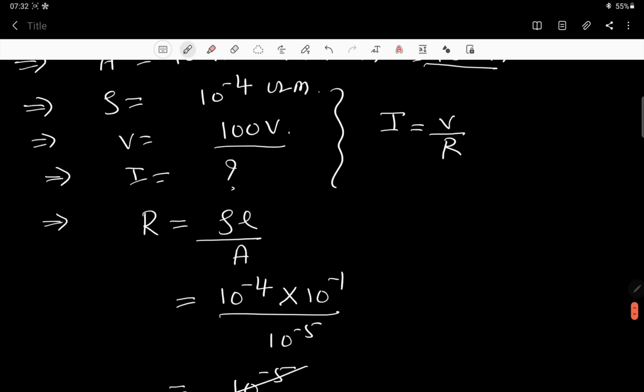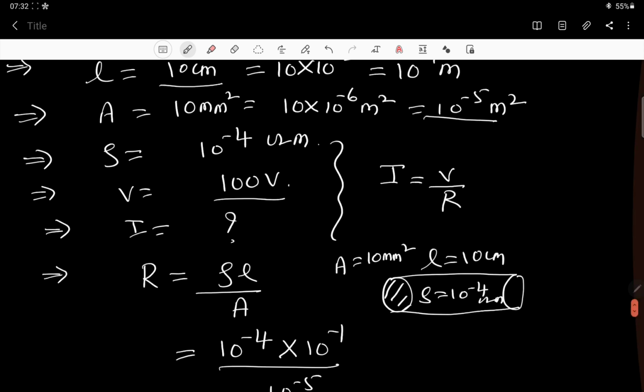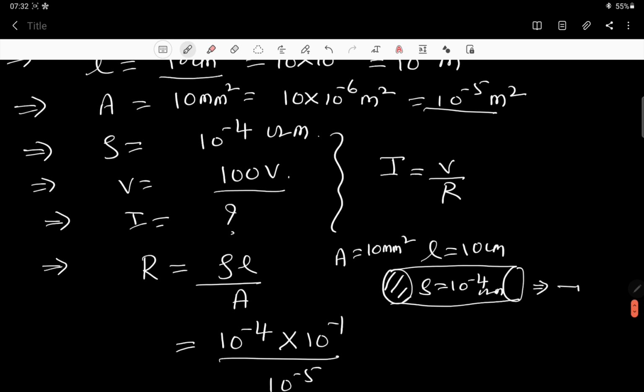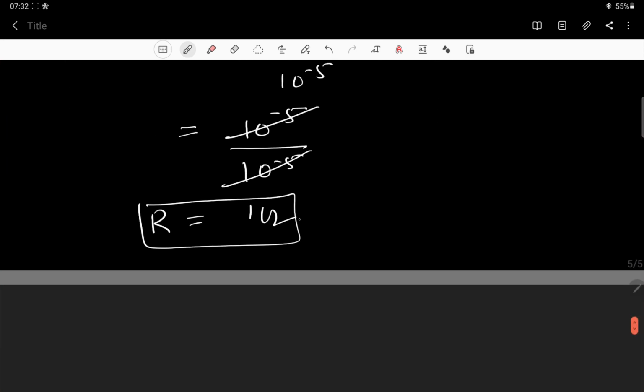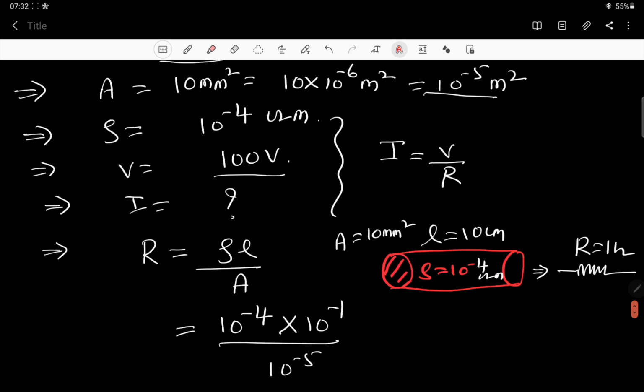See, what is the meaning of this? There is a conductor like this, which has length 10 centimeter, and its cross sectional area is 10 millimeter square, and its resistivity is 10 to the power minus 4 ohm meter. Correct? So this conductor is nothing but a resistor of 1 ohm. That's it. By using all that, we have found out the resistance as 1 ohm. So I have made it in red color. Writing this conductor is the same as writing this resistor.